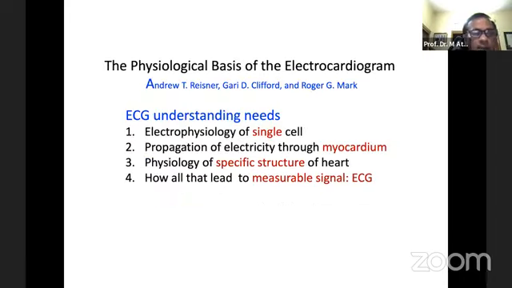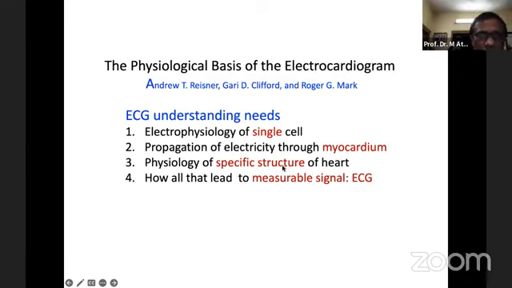There is another chapter of a textbook of the ECG written by Andrew T. Reisner and others. The title of the chapter is The Physiological Basis of the Electrocardiogram. They said ECG understanding needs the electrophysiology of the single cell, propagation of the electrical activity through the myocardium, and physiology of specific structures of the heart, like the atrium, SA node, and AV node.